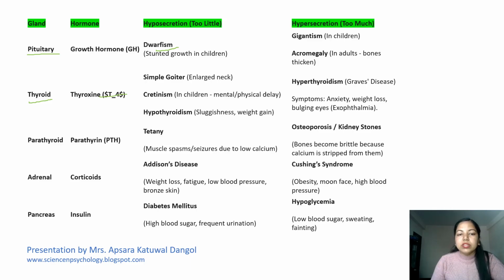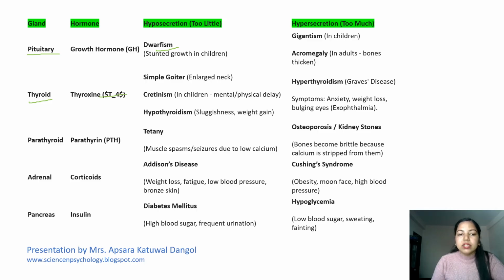And in the parathyroid, hyposecretion might cause muscle spasm, that is tetany, and seizures due to low calcium. Hypersecretion causes osteoporosis and kidney stones. Bones become brittle because calcium is stripped from them. In the adrenal, there are corticoids, and if it is hyposecretion, that causes Addison's disease, with weight loss, fatigue, low blood pressure, and bronze skin, while hypersecretion causes Cushing syndrome, that is obesity, moon face, and high blood pressure.